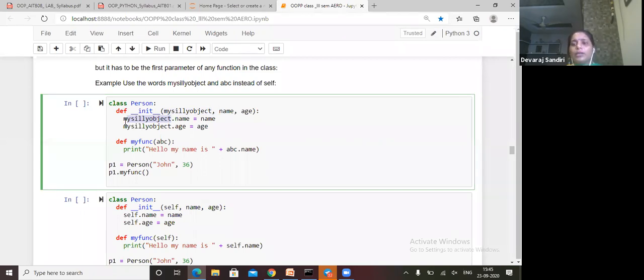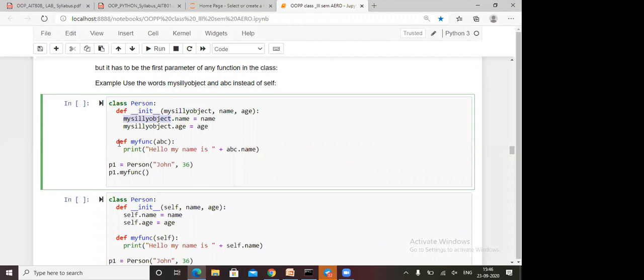Like our name will be common everywhere. See, our parents call us by different names, but officially our name is different. So official names we have to use, like self. Any name we can give, but other people, our clients, should understand what we are writing. For that purpose we need to write self in the argument. So instead of self, we write this, and we will check if it is working or not.